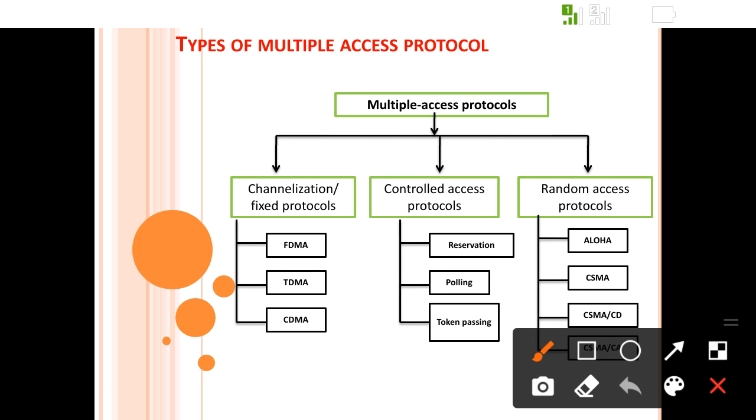Control access protocols are divided into reservation, polling and token passing. These are the types of control access protocol, and control access protocol is a type of multiple access protocol.